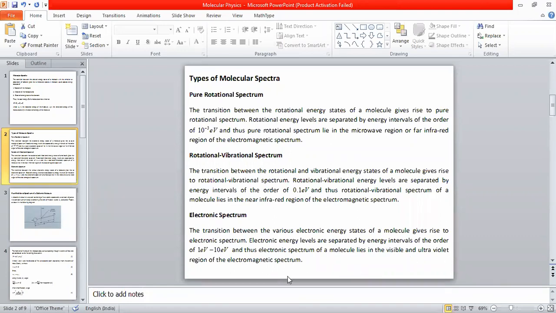Here in the case of electronic energy levels, energy differences are much larger compared to the previous two cases. So the spectral lines in the electronic spectrum come under visible, or some of the lines come under the ultraviolet region of the electromagnetic spectrum.